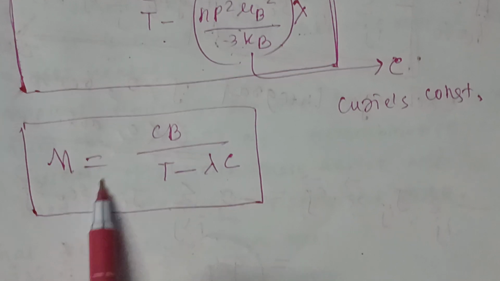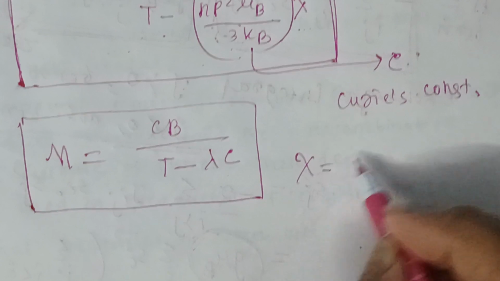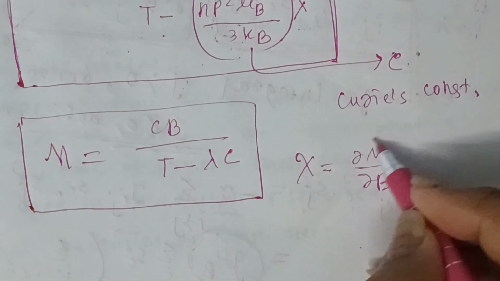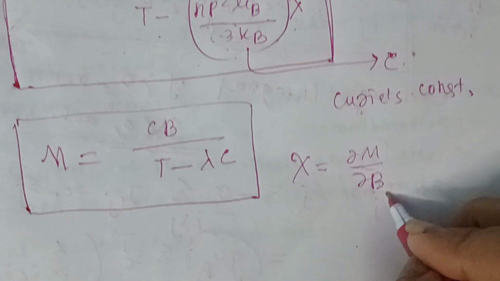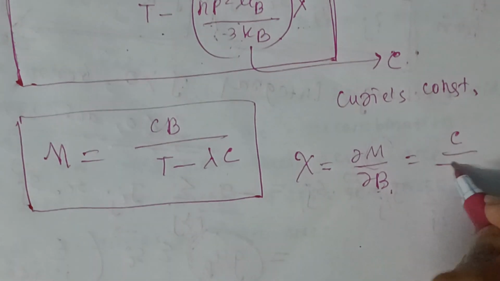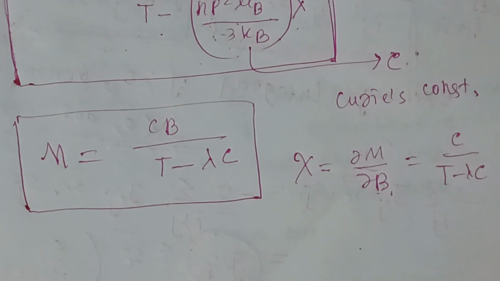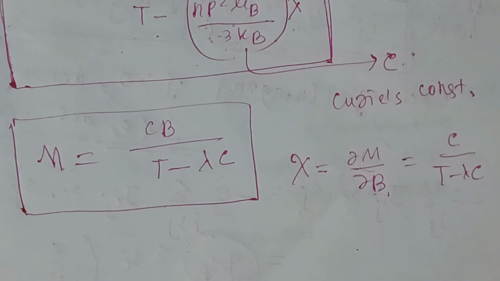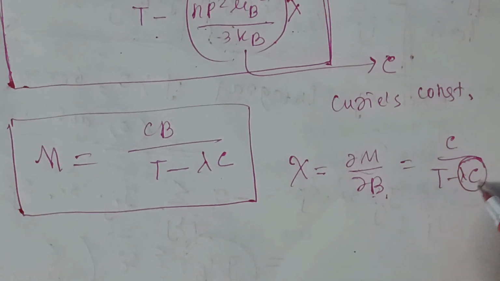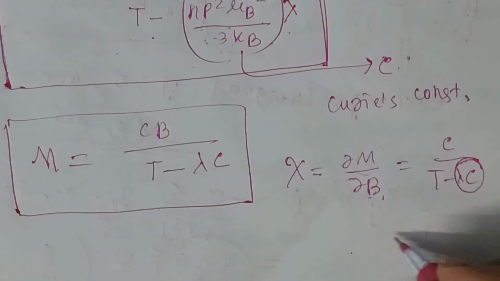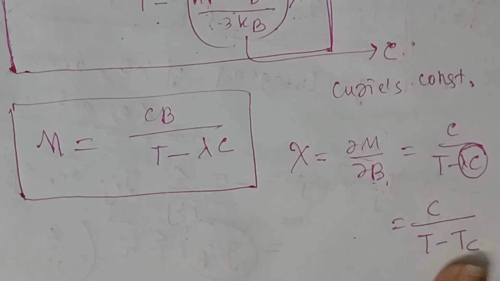This is the expression of magnetization. From magnetization we can easily find the susceptibility. Chi will be del M by del B, so we differentiate the magnetization with respect to B. It will be C divided by T minus lambda C, which you can also write as C divided by T minus T_c.